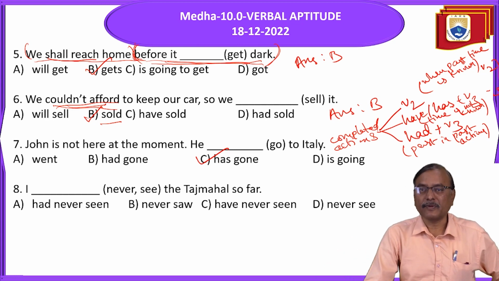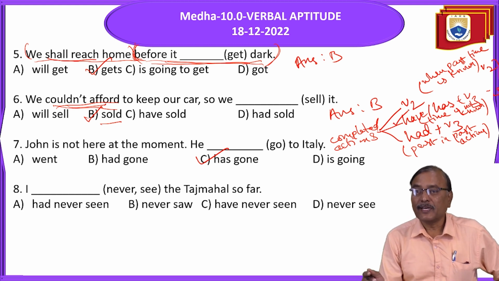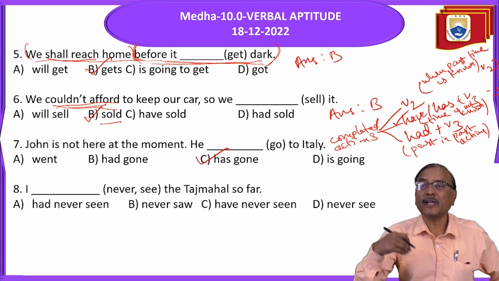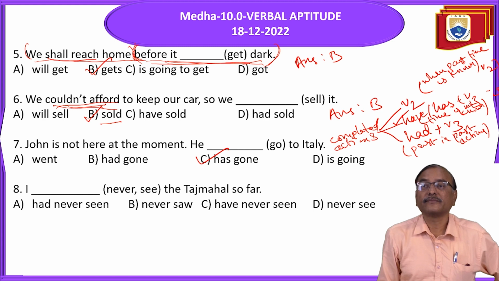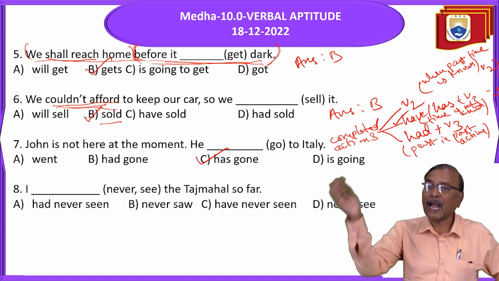He is not here at the moment means he has gone to Italy. When did he go to Italy? Time is not mentioned. So we should go with this second one. If it is a past in past action: he had gone to Italy before I reached here. Before I reached here, that is completed. Before I reached, he had gone to Italy.